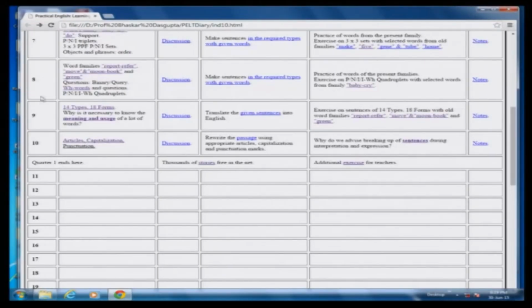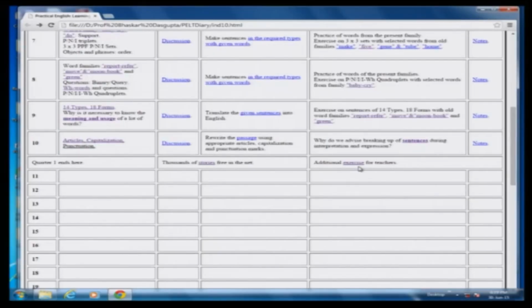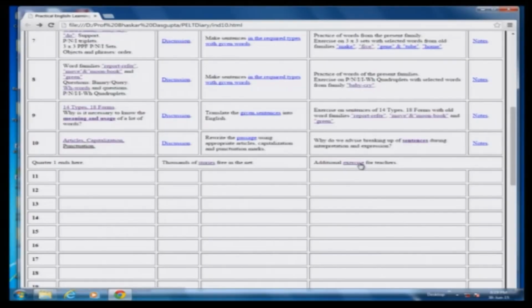One more thing: as we complete one quarter, I have got an additional exercise for teachers. Those of you who are teachers, or who want the proficiency of English as teachers to be mentioned in the certificate or in some place, from them I would expect these additional exercises also, which I will be giving at the end of every quarter.